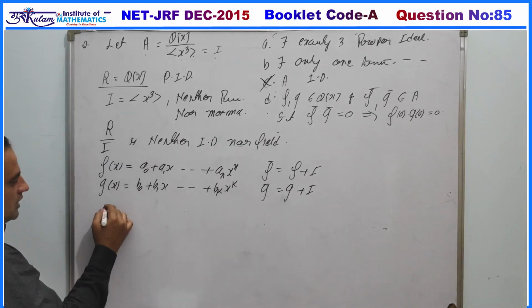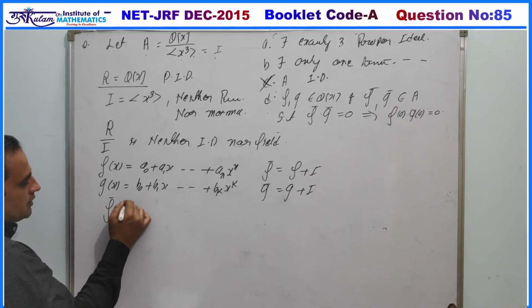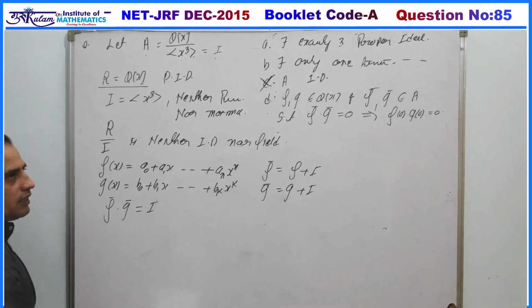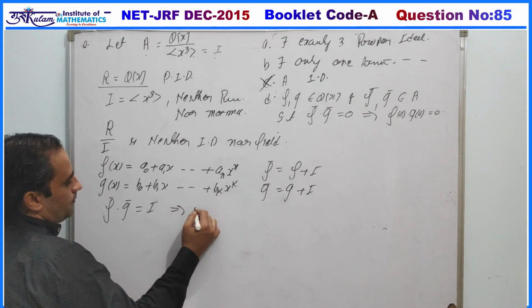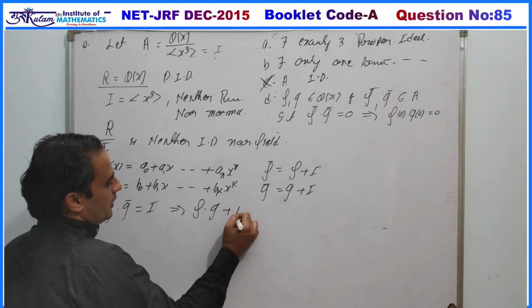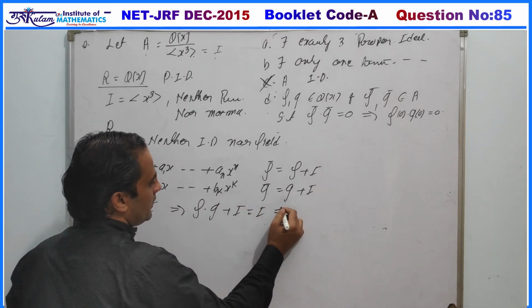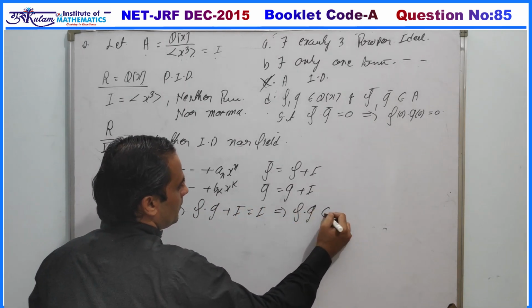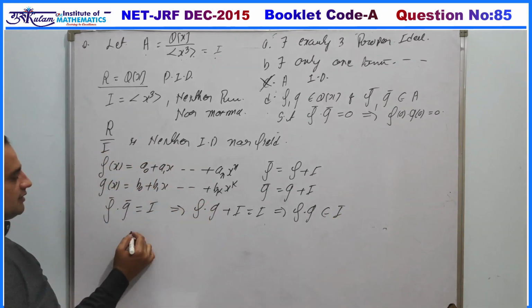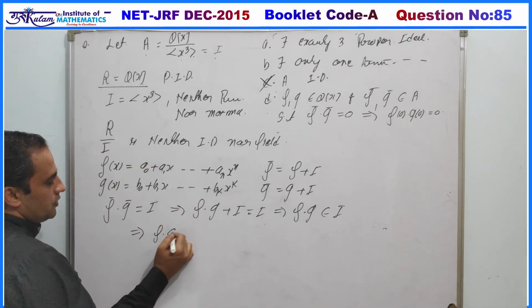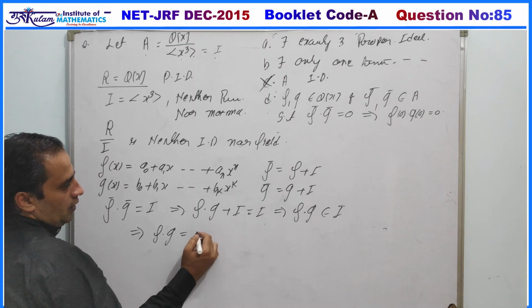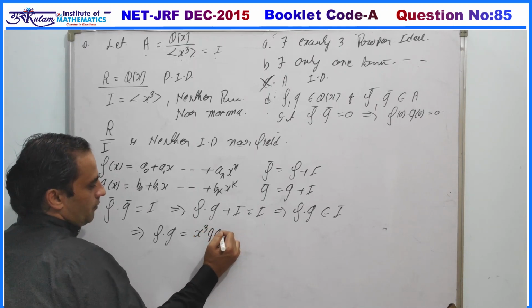The given information is f bar into g bar is 0, that is equal to I, because 0 in A is I. This implies f into g plus I should be equal to I, which implies f into g must be a member of I, and I is generated by x cube, so f into g must be equal to x cube into some polynomial q(x).